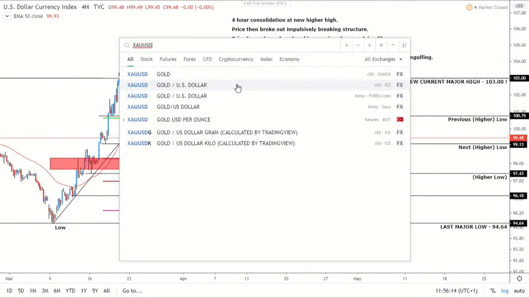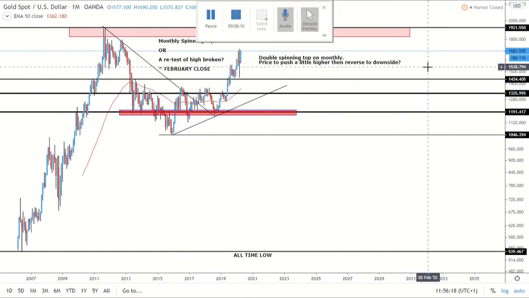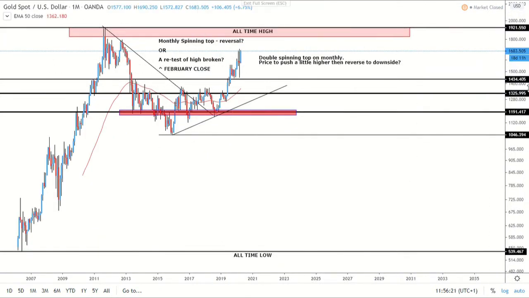So if we go XAU USD, okay, go on to the monthly. Okay, so here we are, XAU USD or gold. We can see on the monthly we had that double spinning top pattern, right? And price is now pushing up and testing the highs of that wick. Of course, we haven't closed above it, and therefore we haven't made any new major highs. But we are retracing it. So it'll be interesting to see if this comes down after this week.